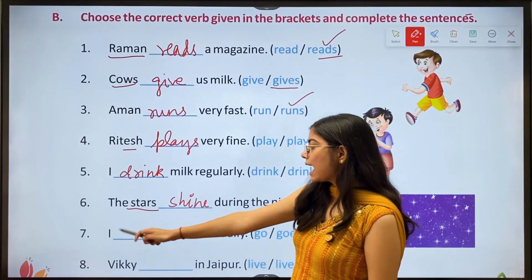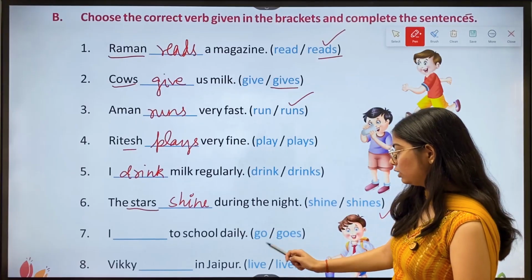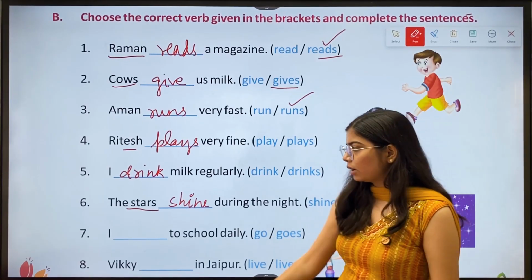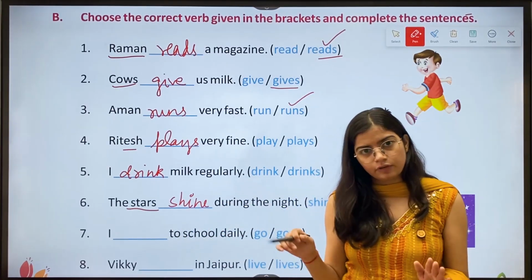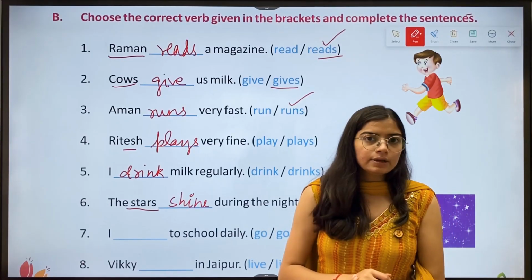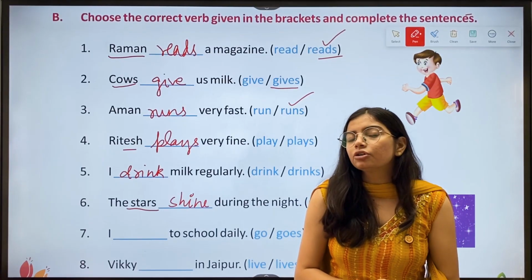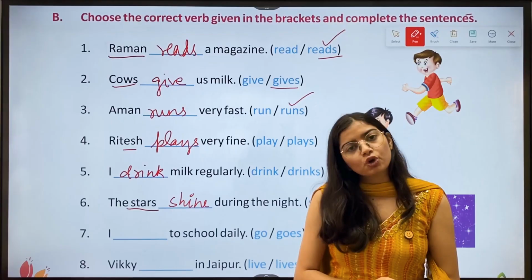Then seventh: I dash to school daily, go slash goes. Now again we have I. We treat I as a plural pronoun. So here we write go.